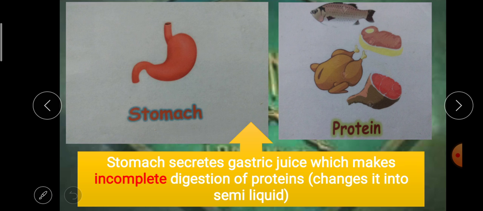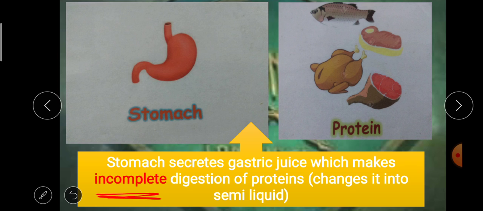What happens inside the stomach? It also secretes juices which contain digestive enzymes. Don't forget, the stomach secretes juices called gastric juice. Secretes means produces. The stomach produces gastric juice. Gastric juice does what? It makes incomplete digestion of proteins.